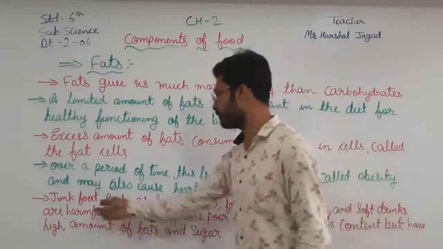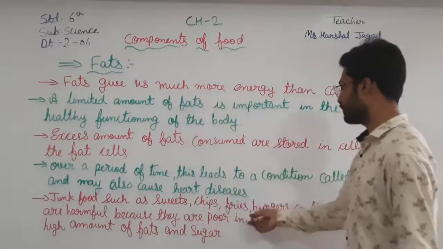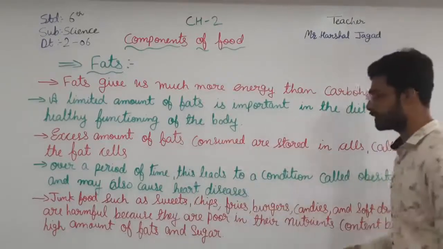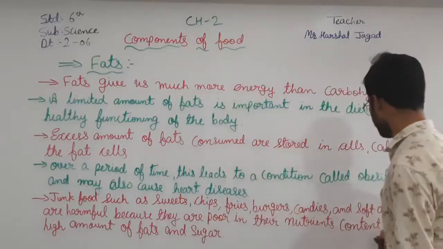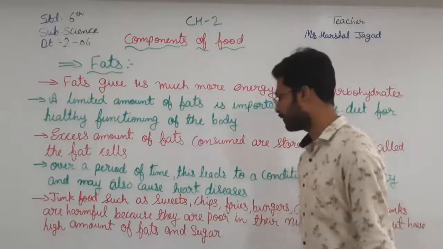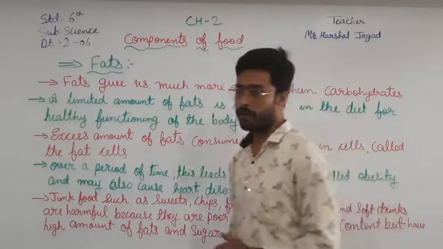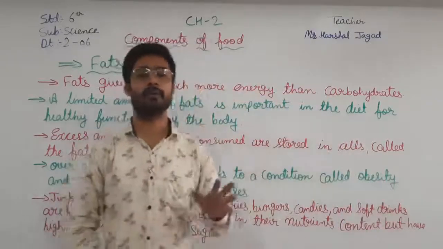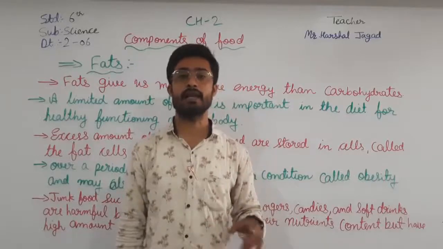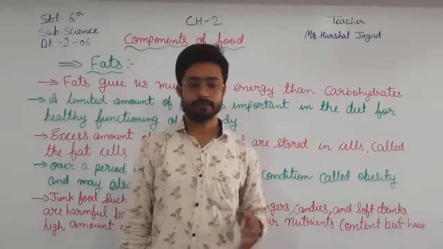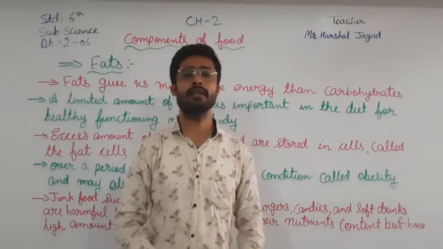And here, junk foods such as sweets, chips, fries, burger, candies, and soft drinks are harmful because they are poor in their nutrient content but have a high amount of the fats and sugar. Okay, students, they have a high amount of the fats and sugar, but the nutrients are not enough in that junk food. So this is all about the fats.